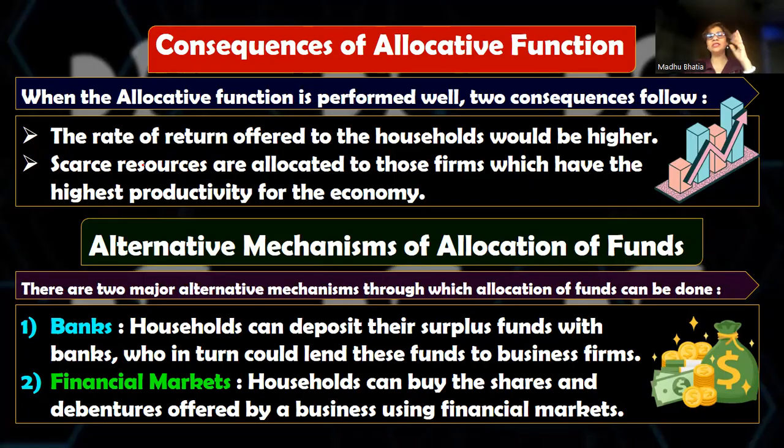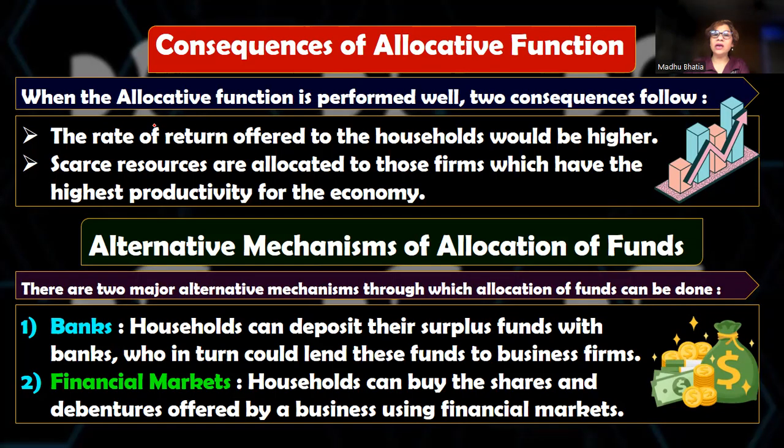So when I say mobilization, the financial markets make the movement of funds possible from the surplus units to the deficit units, or in other words, from the savers, that is the households, to the investors. Here, investors means the people, the companies who are looking for investments. So investors here, we are not talking about the ones who are investing the funds, but the ones who are looking for investment, that is the corporates. And it performs allocative function.